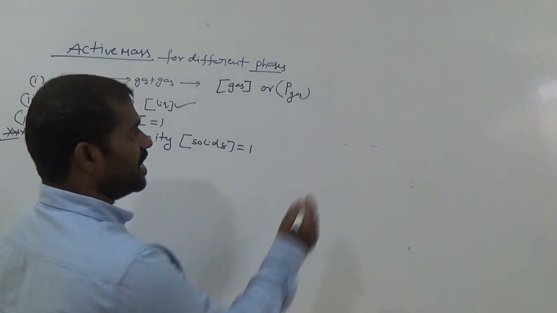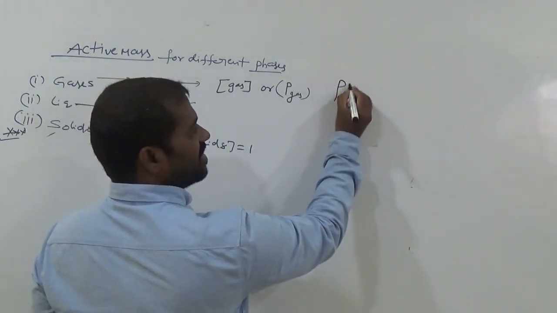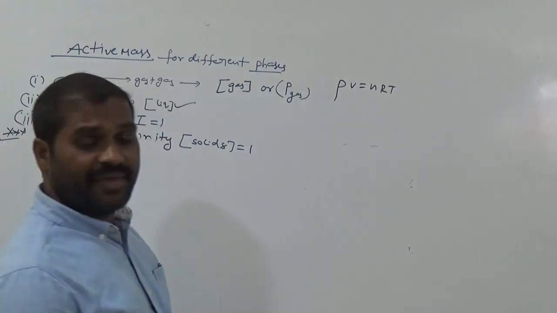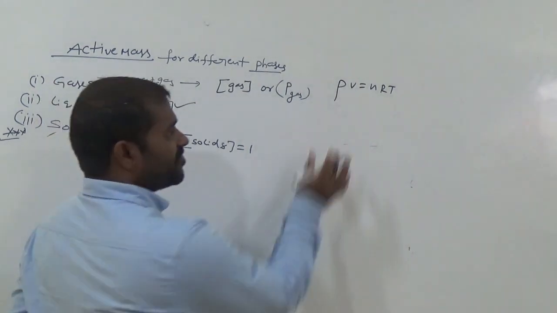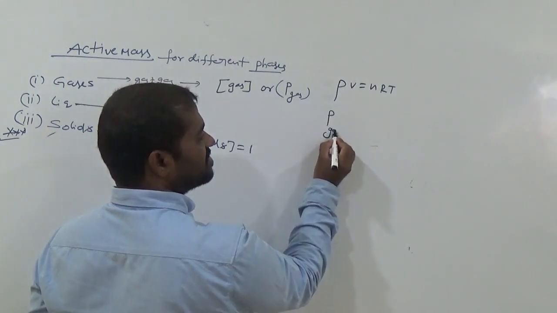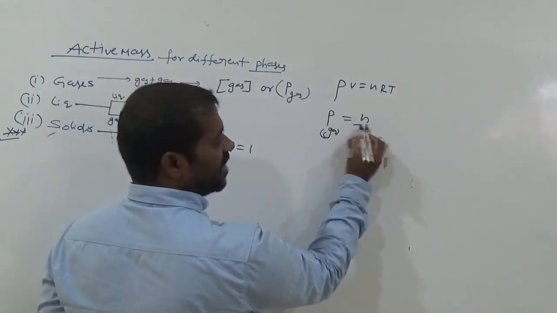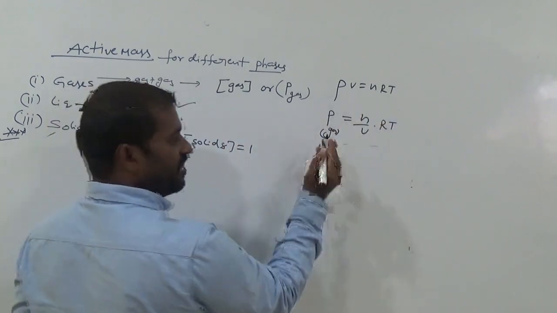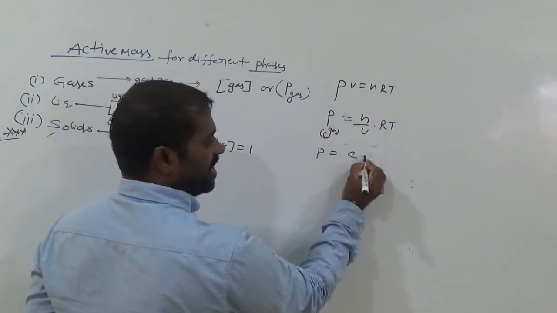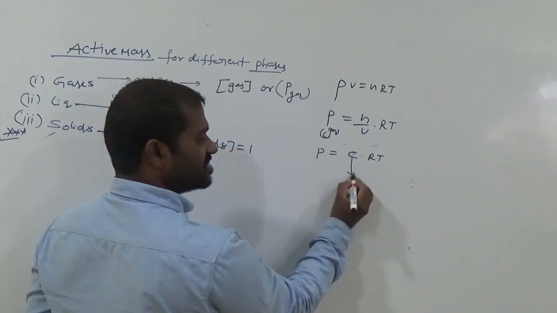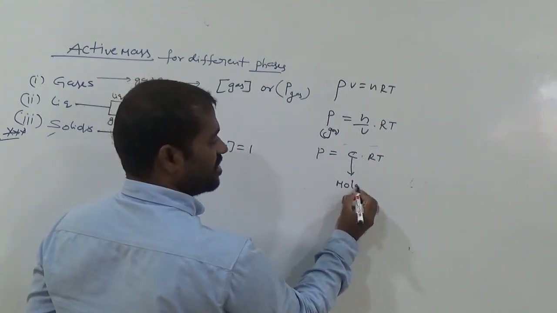Yes. You know very well about the ideal gas equation, that is PV equals nRT. Am I right? PV equals nRT. So from this, what is P? P means the pressure of the gas here. P equals n by V into R into T. n by V means C into RT, where C means molar concentration.